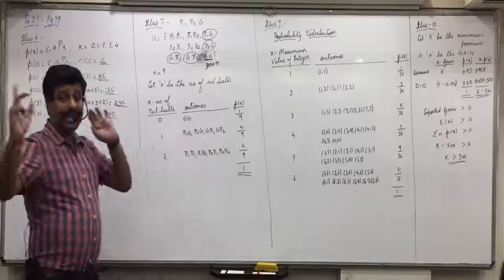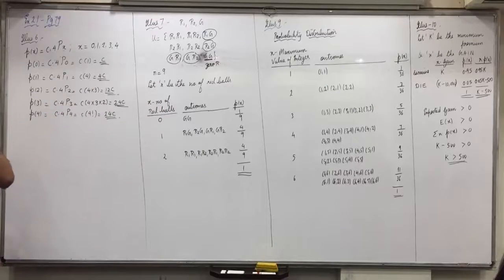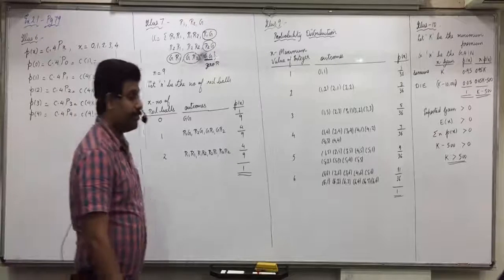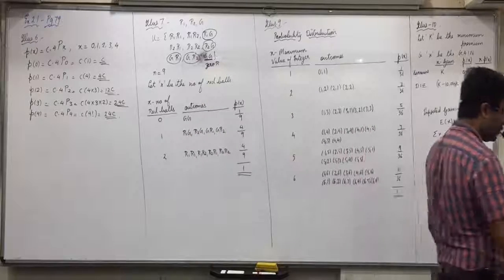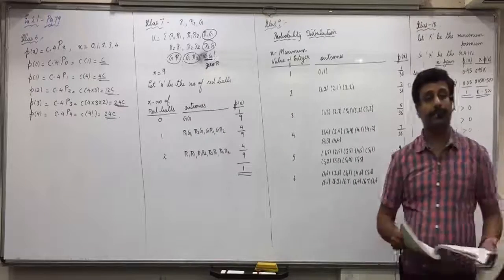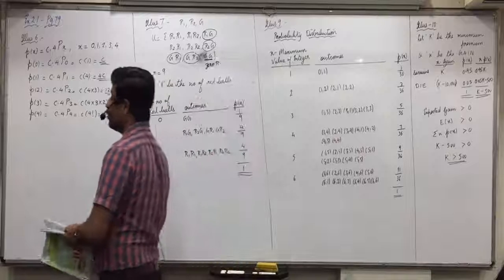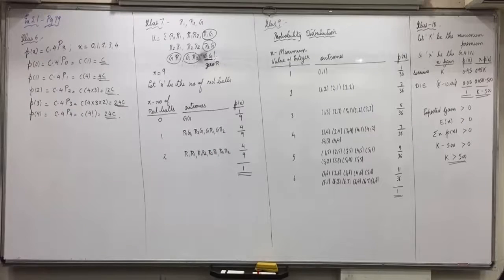And all of you repeat the exercise as well as the illustrations. Whatever we have done today, all will be repeated, because every question is different. Also see when you repeat it, are you able to do it without seeing?